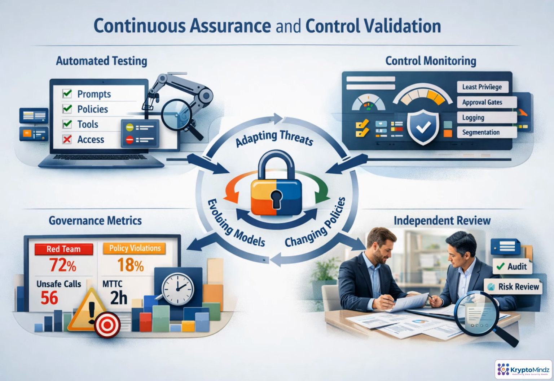Agentic controls cannot be certified once and then forgotten. Every model update, prompt change, API integration, or new attack technique can weaken yesterday's assumptions. Continuous assurance turns defense into a feedback loop. Regression tests check expected behavior, control monitoring verifies least privilege and approvals, metrics expose drift, and independent review challenges the evidence. The key is to connect findings back into governance, risk registers, compliance records, and roadmap decisions, so validation drives action.